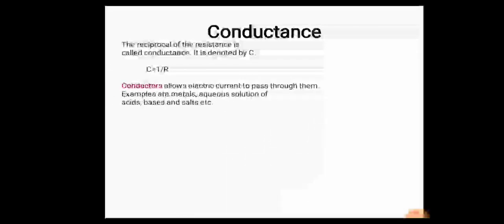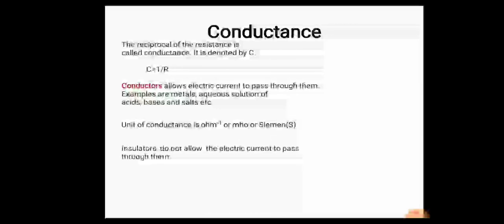Next is conductance. The reciprocal of resistance is called conductance. It is denoted by C. C is equal to 1 upon resistance. Conductors allow electric current to pass through them. Examples are metals, aqueous solutions of acids, bases and salts, etc. The unit of conductance is ohm inverse or mho or Siemens, with the symbol S. Insulators do not allow the electric current to pass through them. Examples are pure water, urea, sugar, etc.